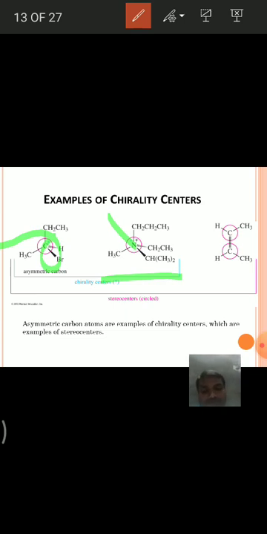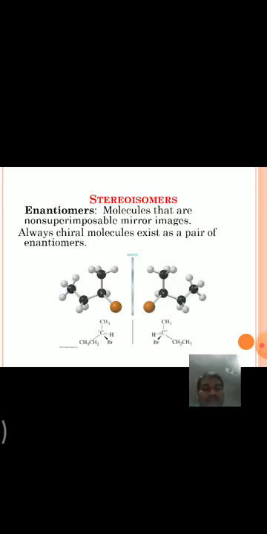Next, in this class we will go through enantiomers and diastereomers. Enantiomers: generally chiral molecules are non-superimposable on their mirror image.